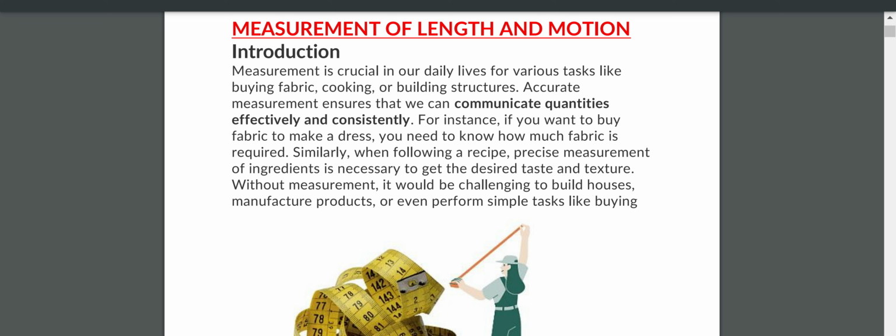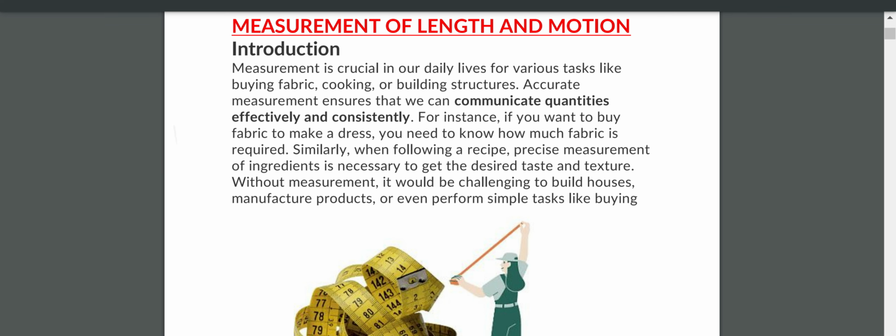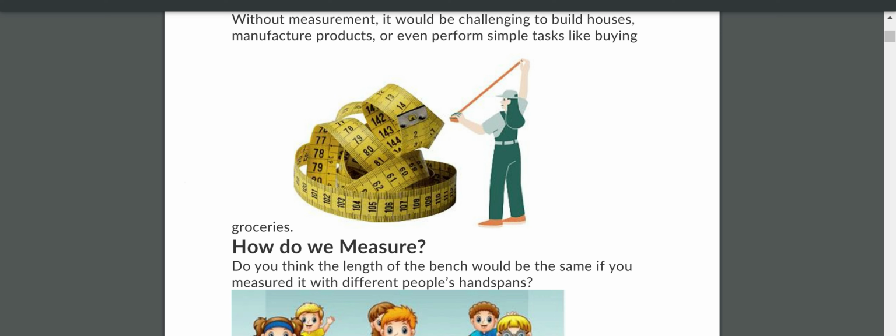Accurate measurements ensure that we can communicate quantities effectively and consistently. For instance, if you want to buy fabric to make a dress, you need to know how much fabric is required. Similarly, when following a recipe, precise measurement of ingredients is necessary to get the desired taste and texture. Without measurements, it would be challenging to build houses, manufacture products, or even perform simple tasks like buying groceries.